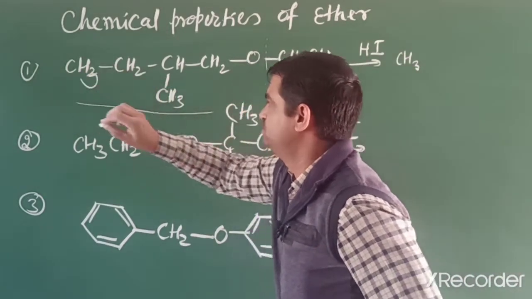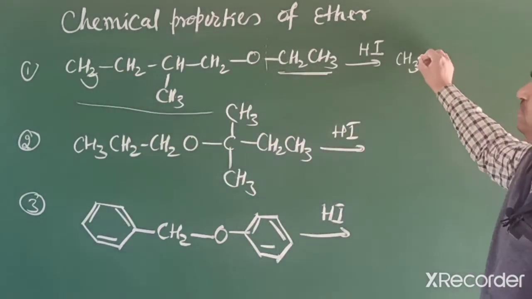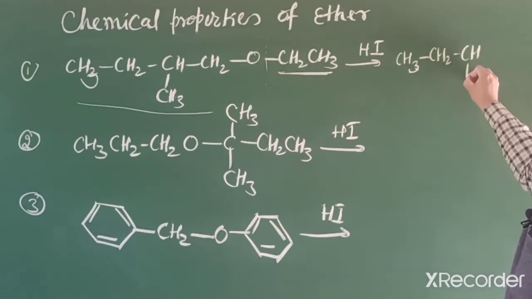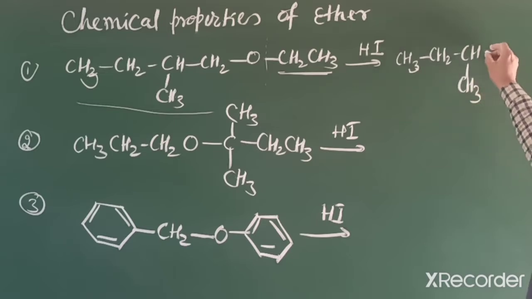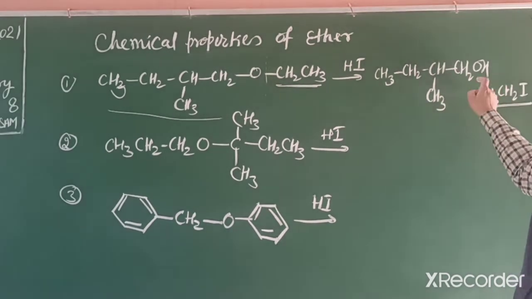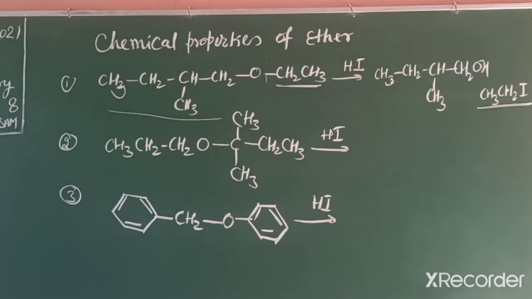First carbon CH3, alcohol, and this iodide, ethyl iodide or iodoethane. First product is this one, alcohol, and this iodide.